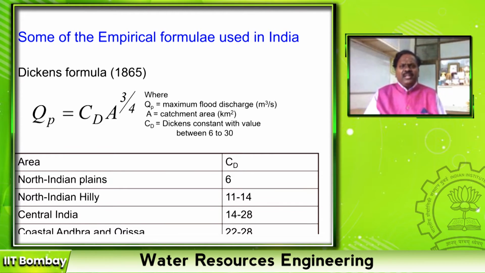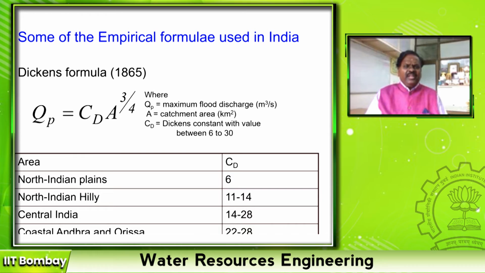Some of the famous formulae used in India: the first one is the Dickens formula, 1865. He said that peak discharge is equal to a coefficient called the Dickens coefficient, CD, into the area of the catchment to the power of 3 by 4.